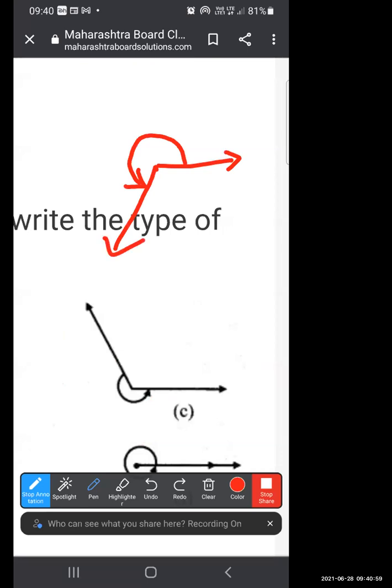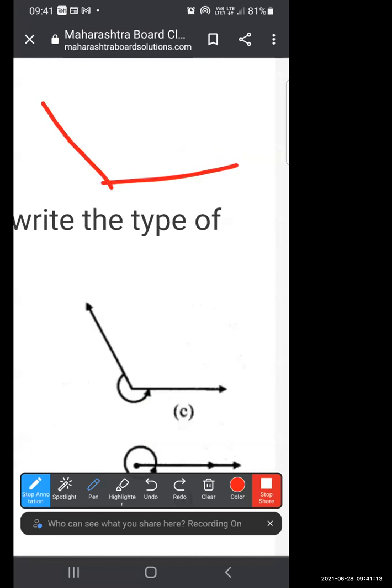So always see what the sign is. Okay, so if the sign is like this, it is a reflex angle. This sign represents that this is more than 180 degrees, so it is a reflex angle. अगर हमारा sign ऐसे होता अंदर से, ठीक है, if it is like this, that would be our obtuse angle, but the sign is from outside, so it represents that this angle is a reflex angle. Okay, reflex angle. Very good, Angelina. Good observation.